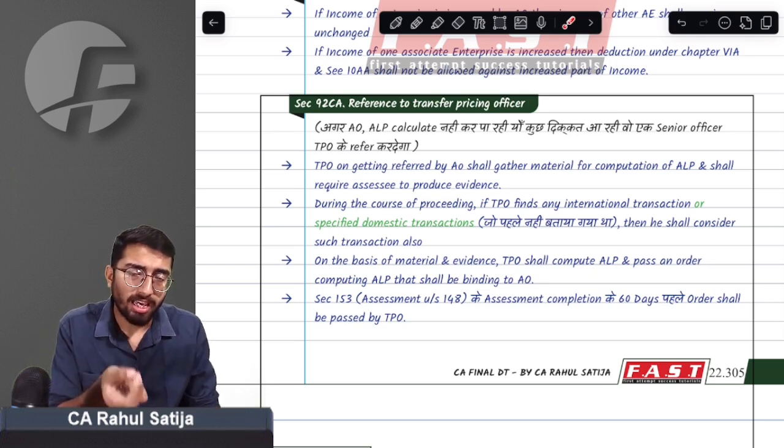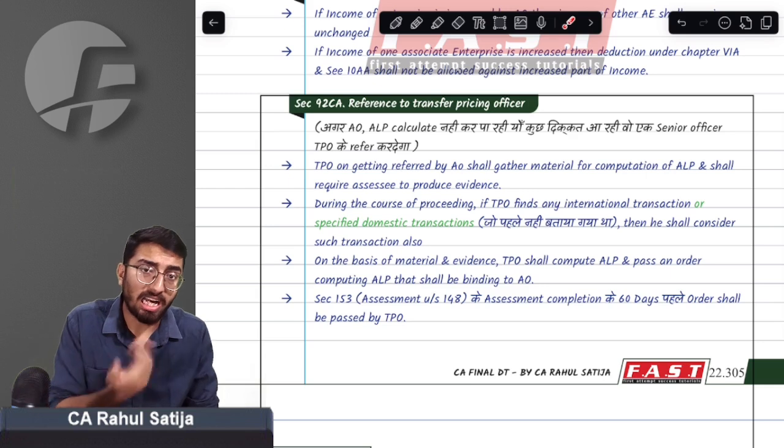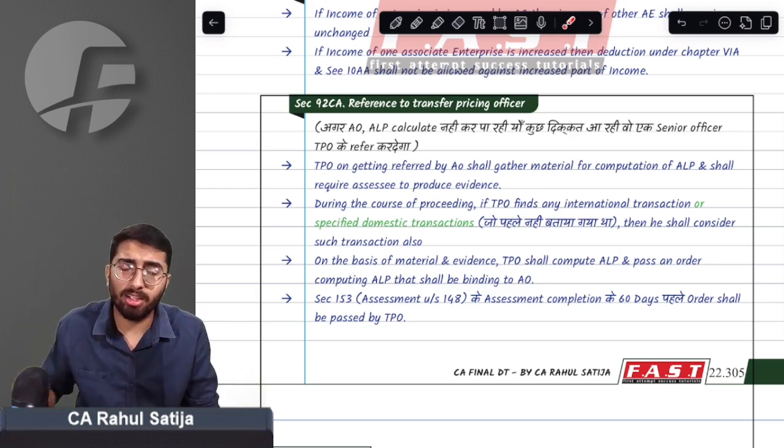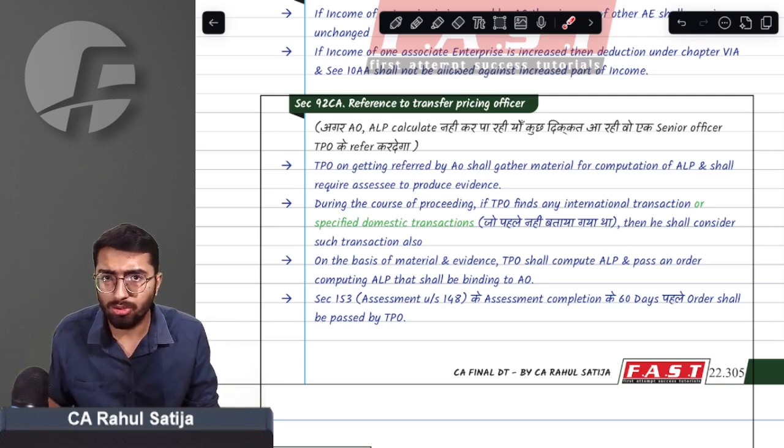During the course of the proceedings, if the transfer pricing officer finds any other international transaction that has not been disclosed in the financial statement or that has not come to the notice of the assessing officer, he can consider such transactions also.